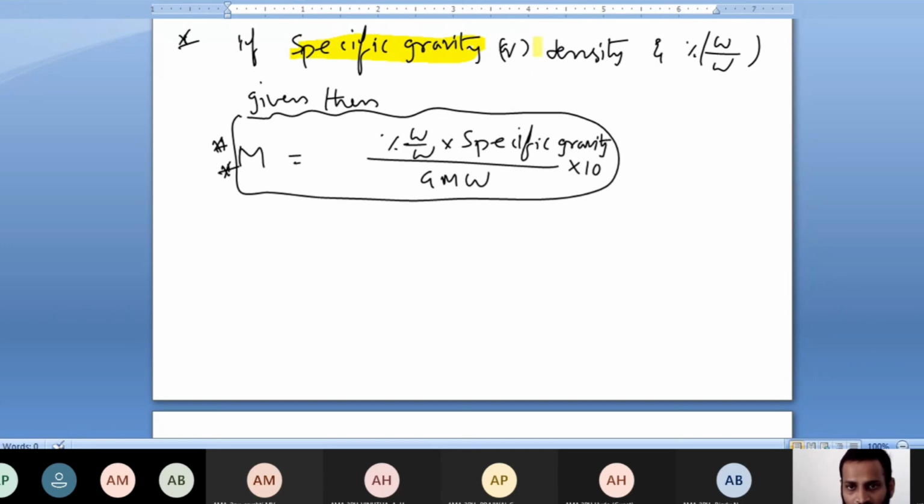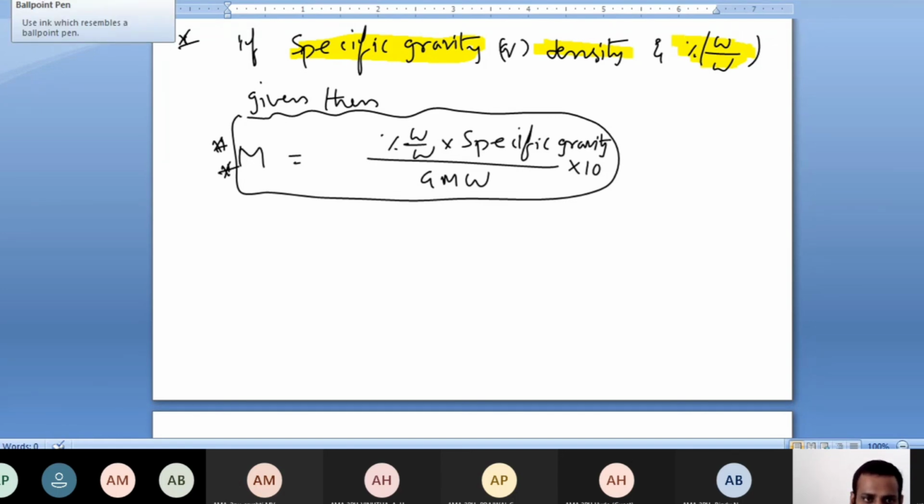Specific gravity is nothing but density only. And percentage weight by weight, not percentage weight by volume. If specific gravity or density along with the percentage weight by weight is given, then molarity is equal to percentage weight by weight into specific gravity by gram molecular weight into 10. That's the most important.